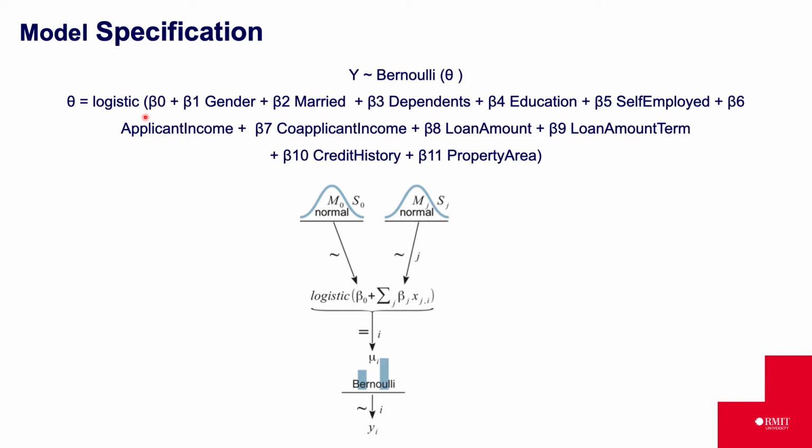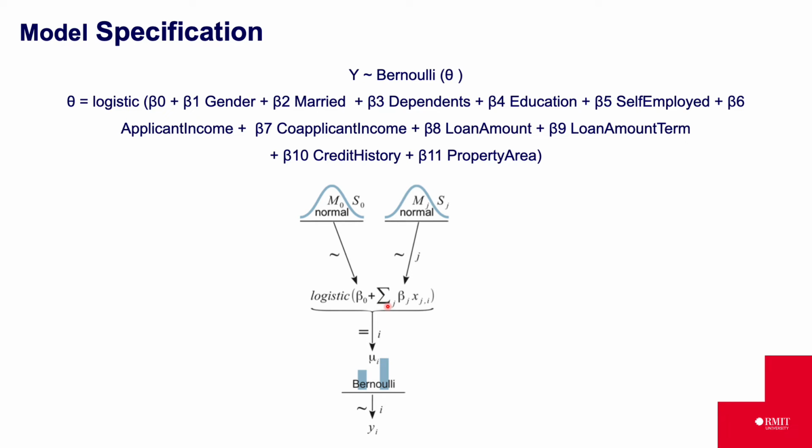Beta 0 is the intercept. Each of the regression coefficients beta 1 to beta 11 indicate how much a unit change of the predictors increases the log odds of outcome 1, that is of the loan getting approved. In the diagram, mu is the success probability for each record in the data. This is equal to the logistic model.